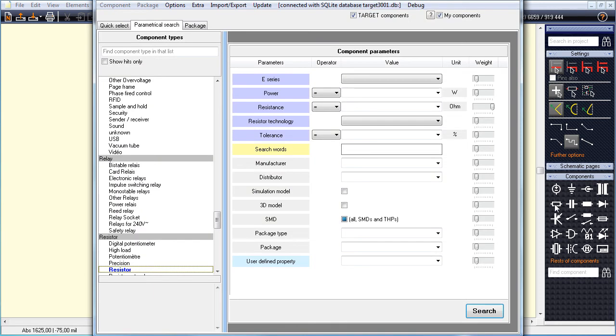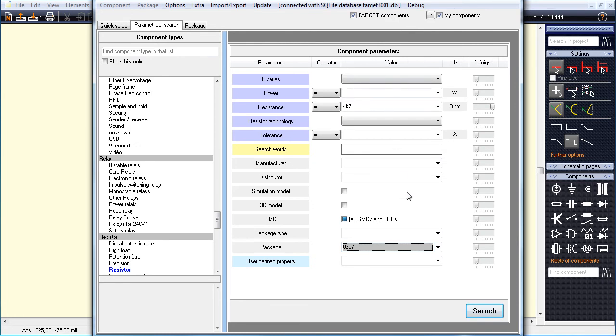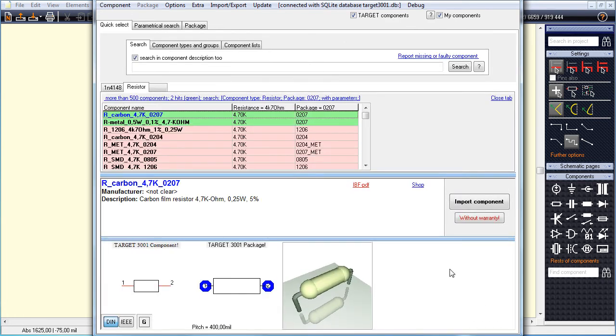Clicking a resistor or capacitor symbol opens the parametric search, because we focus here on technical parameters rather than names. We'd like a resistance of 4.7 kilo ohms, so we enter 4K7. We select the package 0207 from the list and place the resistor to the circuit.